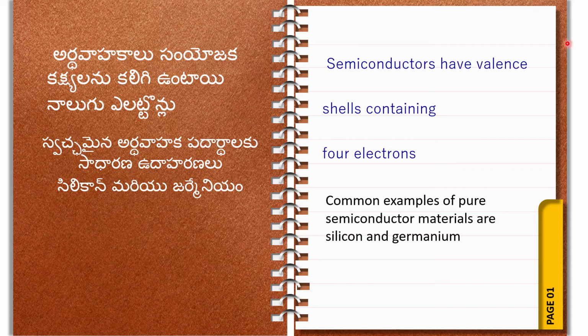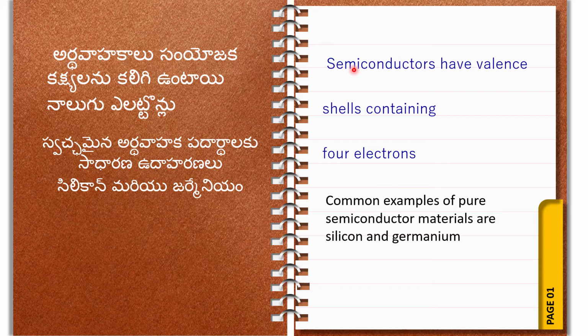Common examples of pure semiconductor materials are silicon and germanium. Silicon is a semiconductor material. Germanium is also a semiconductor material. Sometimes they conduct, sometimes they do not conduct. That material having 4 valence electrons is called semiconductor material.